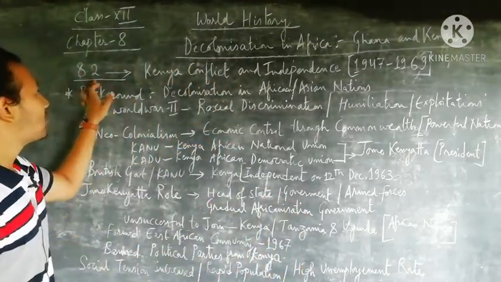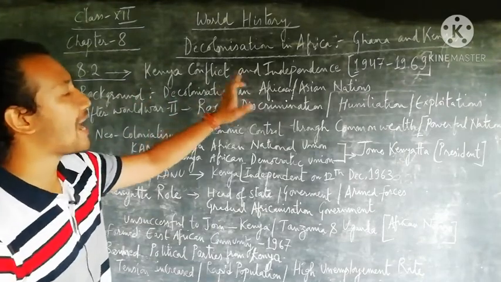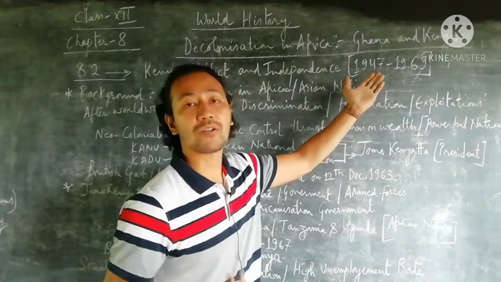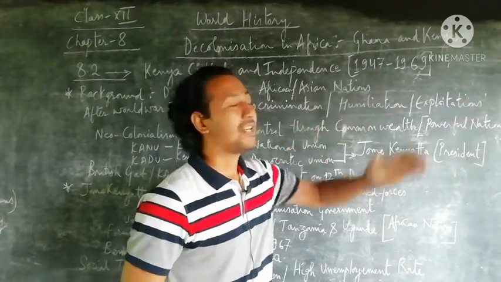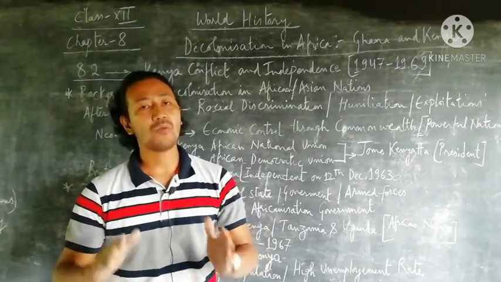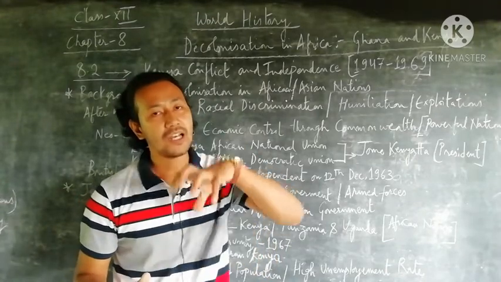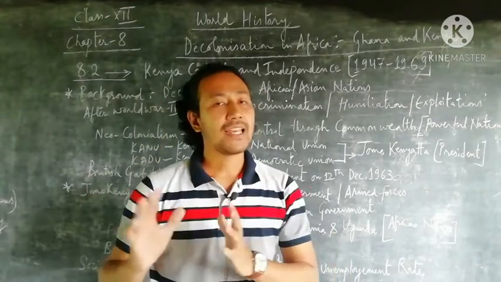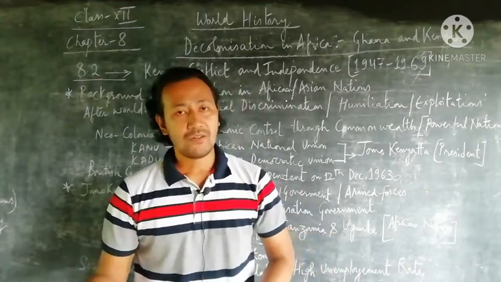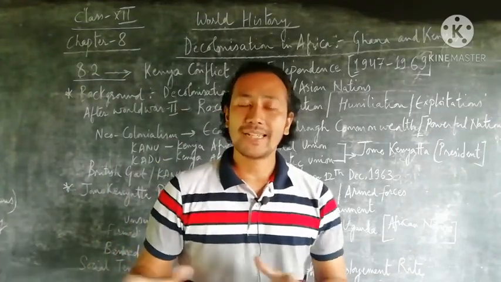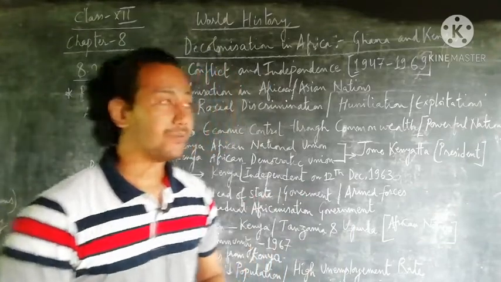First we will see 8.2, the Kenya conflict and independence, from the year 1947, the year where our country got independent, till 1969. So within this 12-year period, how Kenya stood under the colonial rule of the British government, as Kenya was very rich in raw materials which the Britishers wanted to take to their own nation.